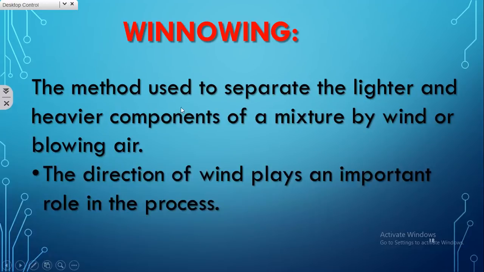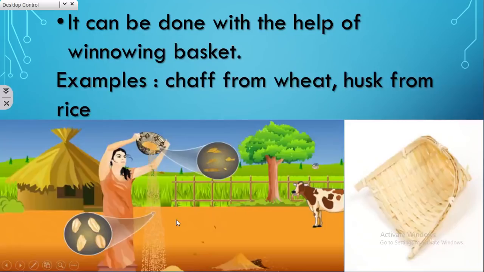Okay children, it is used to separate lighter and heavier components of a mixture by wind or by blowing air. Direction of wind is very important for this process. So it can be done with the help of winnowing basket. This is the winnowing basket. Even you can see it in your home. And you know how this method has to be carried out.